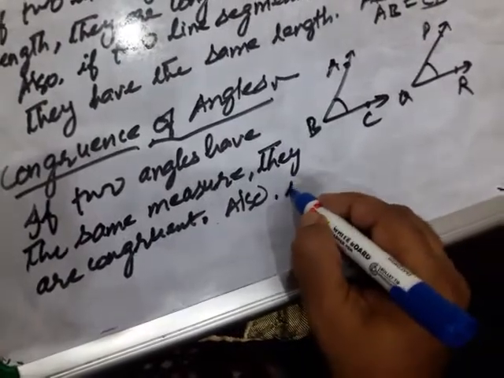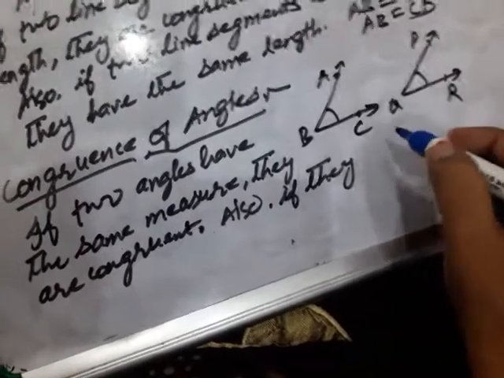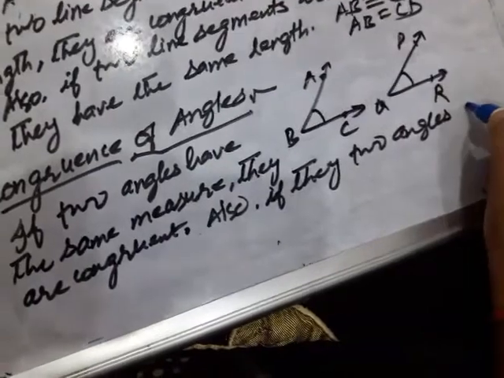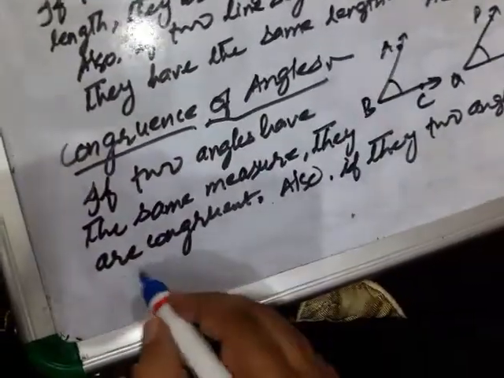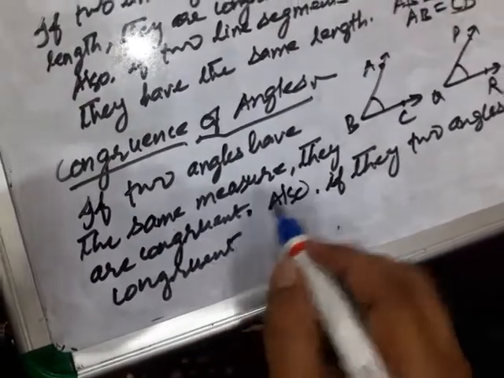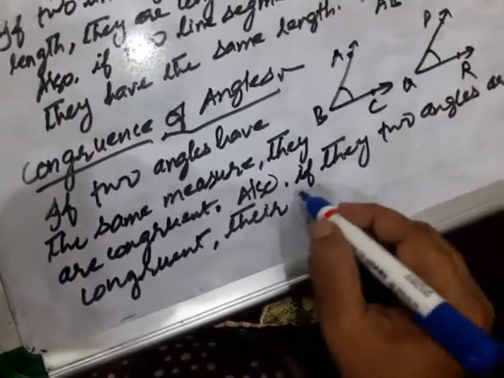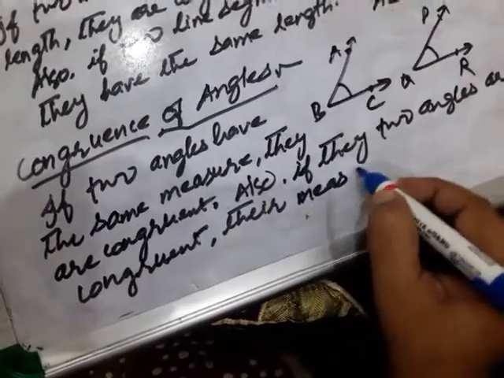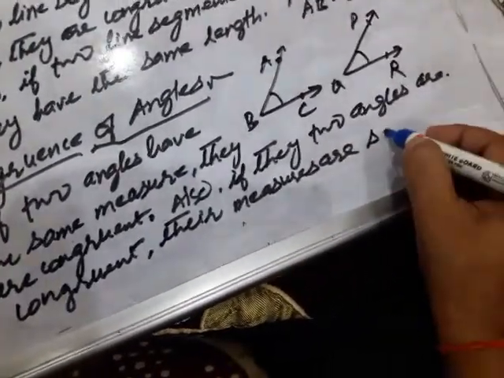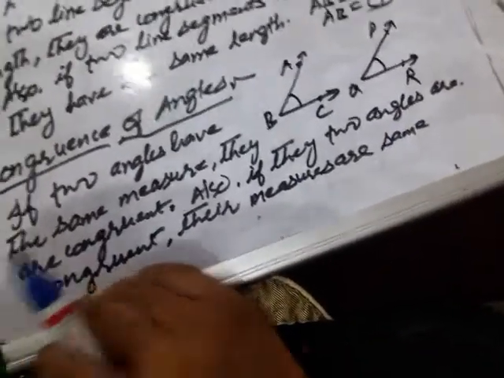Also, if two angles are congruent, their measures are same. Okay children, so what does it mean children?